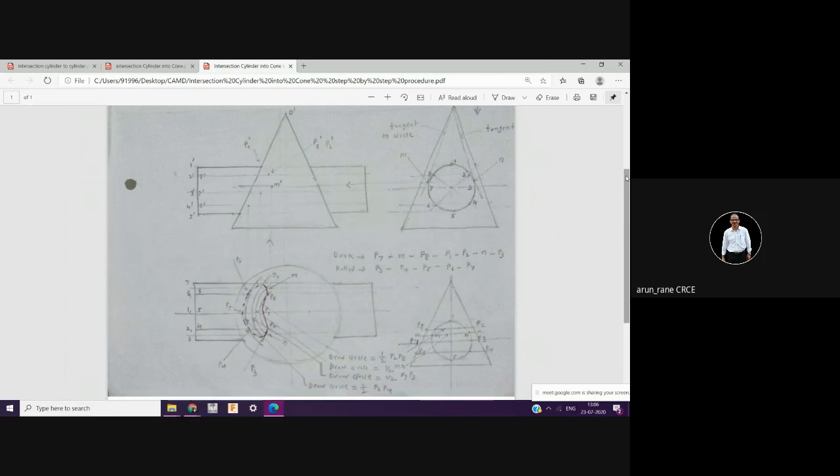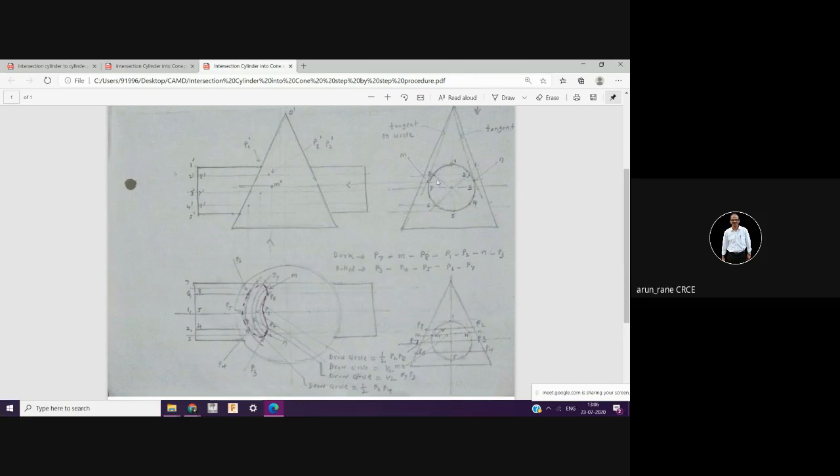Okay. This also I'll be sharing. Only you remember the procedure. There is one arrow shown here. It indicates when you're looking from here. There is one arrow shown here like this.